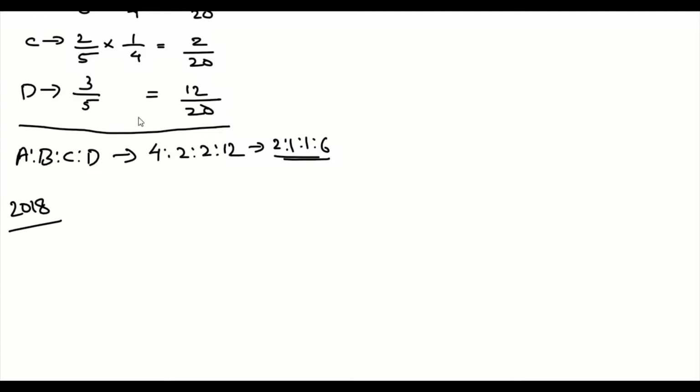In 2018, we have the existing partners. The existing partners are A, B, C and D, and their profit sharing ratio is 2:1:1:6. Now in 2018, we wanted to find the remaining profit after admitting the new partner E. So remaining profit, assume that the total profit of the firm is 1 minus the profit share that is given to E, which is 1/6. That is equal to 5/6.